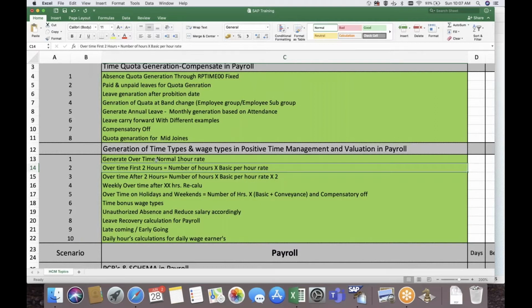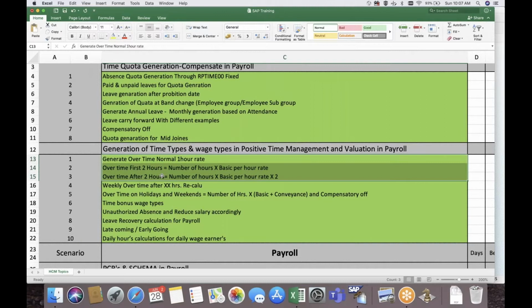Similarly, in overtime, we have 3 kinds. One is generally out of planned hours: whatever the employee works, some companies will pay as overtime. Some companies check against planned hours; if the employee works more than the planned hours, they will calculate it as overtime. In some companies, we will have approved overtimes, using infotype 2007, for which there is a standard logic given by SAP.